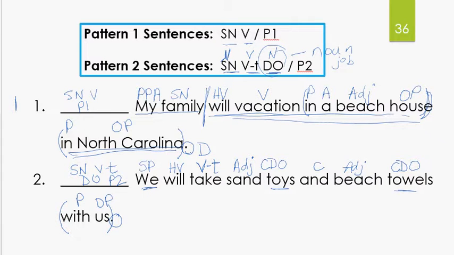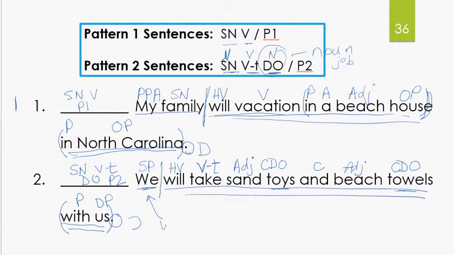Let's go to the end of the sentence. Period, statement, declarative. Go to the verb. Divide your complete subject from your complete predicate and underline your complete predicate with 2 lines, just like this. Now remember your simple subject is we and your simple predicate is just the verb, will take.